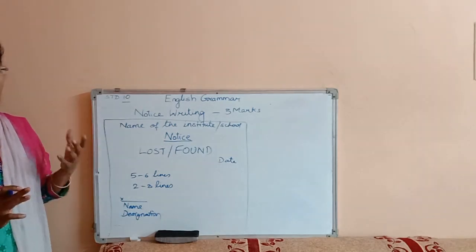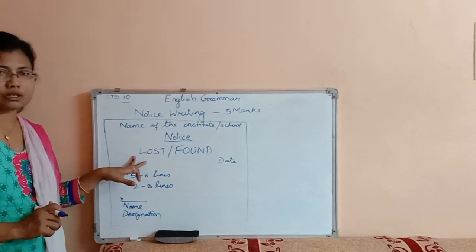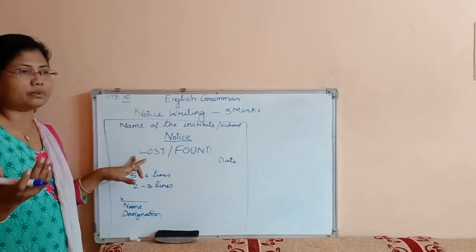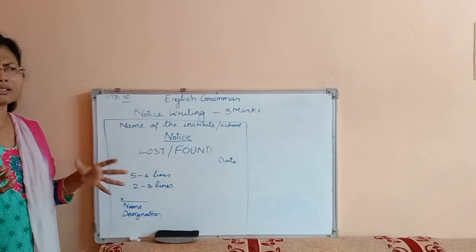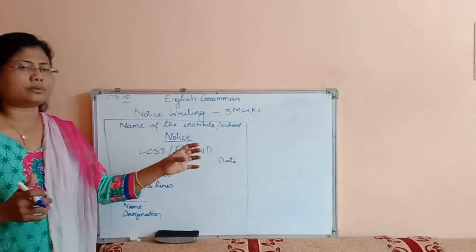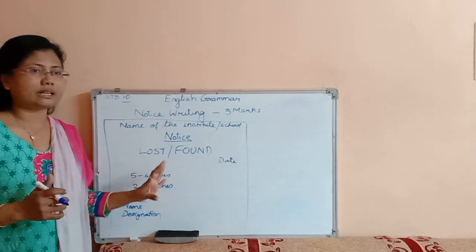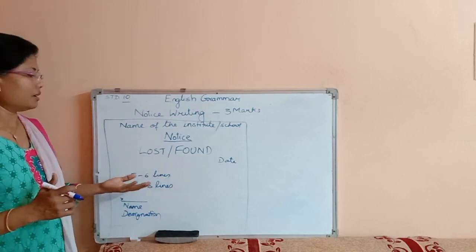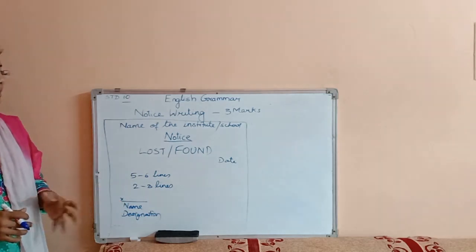There are nearly 4 to 5 types of notice. First of all, lost and found. If we have found some book, some jewelry in the classroom, or somewhere in the ground near the school premises, we can say that we have found the thing. The person can come and claim it, and whomever you have to contact. In the case of our school, we can write the person sitting in the office, and give their contact number, mobile number.